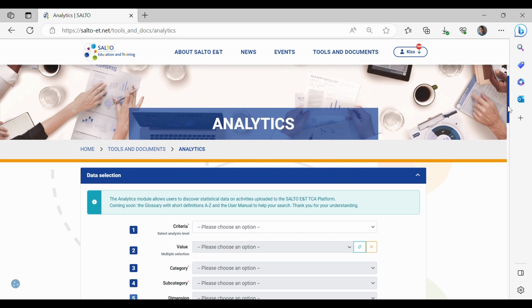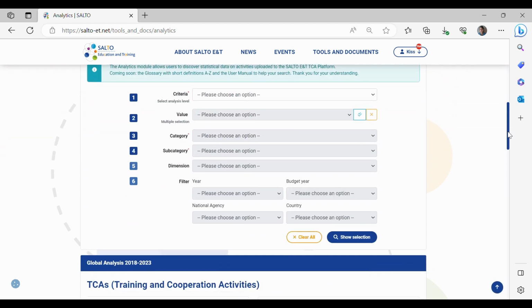And as a third search, let's see something new. We'd like to know data about the participants of TCAs by countries. Again, a kind reminder to you that please manage online applications through the site, as the analytics shows data of the people applied and assessed via our platform. So let's see, for instance, Germany, and the total number of participants they have.